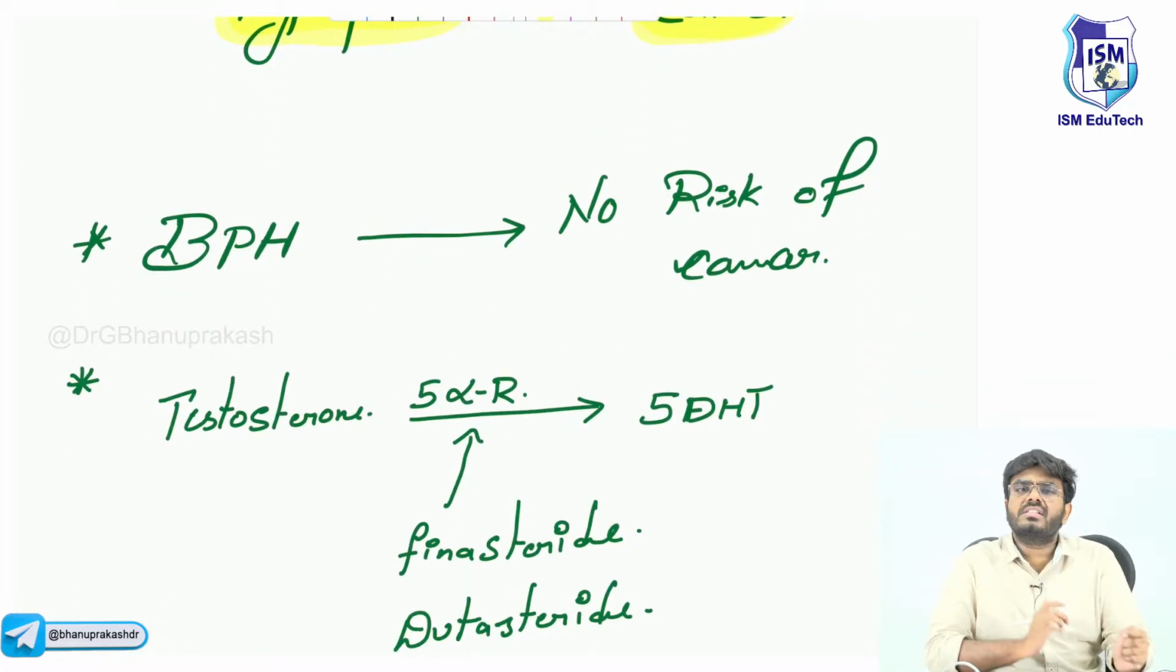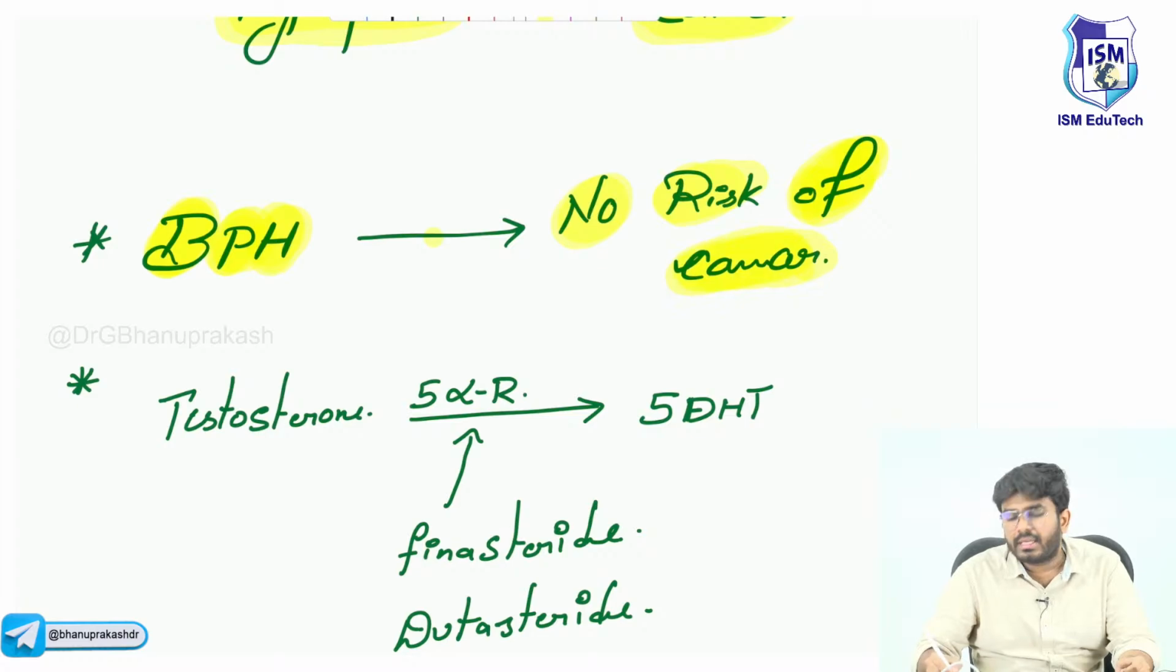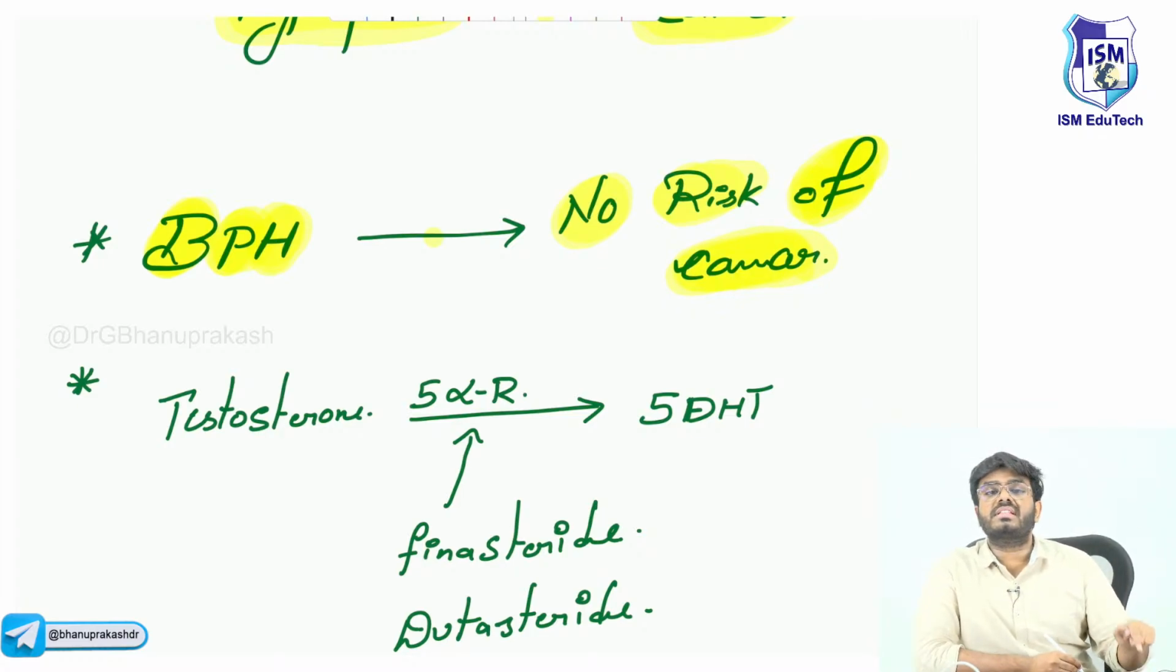Next, let's discuss another type of hyperplasia. In males, there is something called benign prostatic hyperplasia. It's in the name itself: look, it's benign, a benign condition. This BPH, benign prostatic hyperplasia, does not increase the risk of cancer. Usually hyperplasias can increase the risk of cancer, true. But which hyperplasia does not possess the risk of cancer?